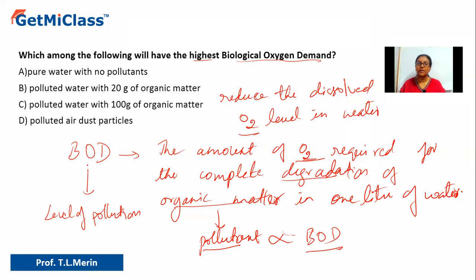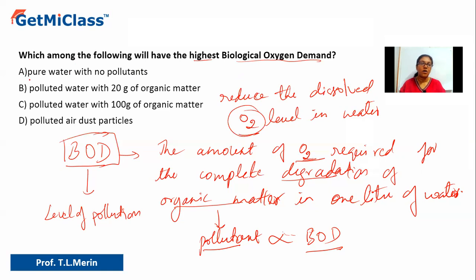Okay. So that is why, before we let out the sewage waste into water bodies, we have to check for BOD. If the BOD is high, then it should not be let into water bodies, because if it is let in just like that without any treatment, then the microbes in the water body may start using up the organic matter, and of course they will start using up the oxygen as well, and that will affect the aquatic plants and animals. So here you understood that higher the organic matter pollutant, higher will be the BOD.